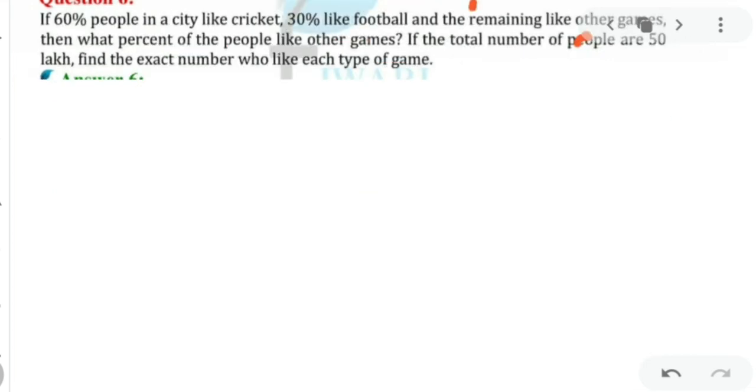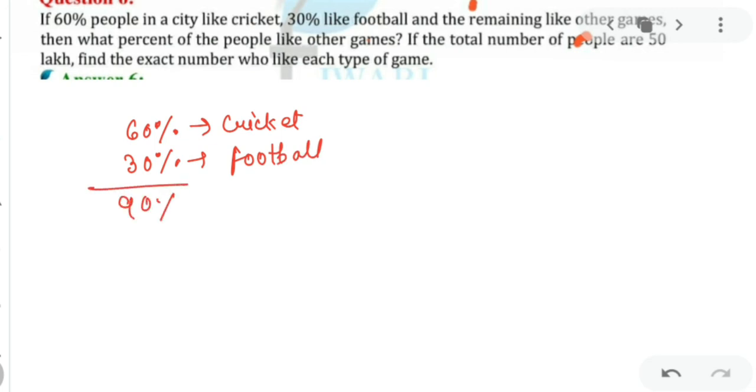Next, my dear kids, it is if 60% of people in city like cricket, 30% like football, and the remaining like other games, then what percent of the people like other games? Agar, my dear kids, 60% like cricket, 30% like football, तो आपके टोटल परसेंटेज तो 90% पीपल तो यहाँ पे हो गए जो क्रिकेट और फुटबॉल को पसंद करते हैं.